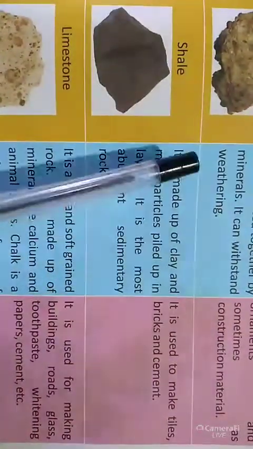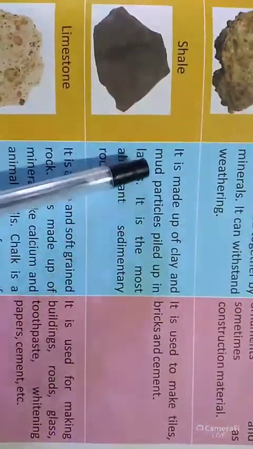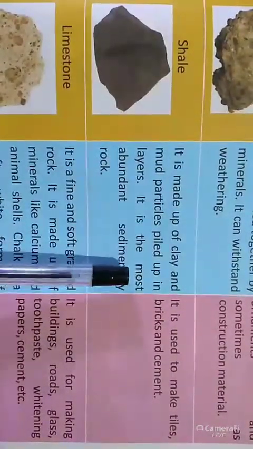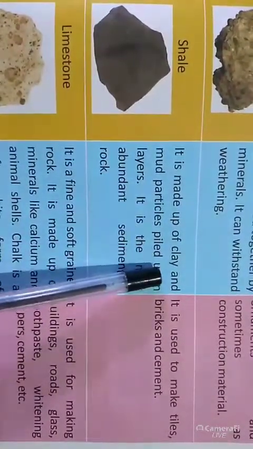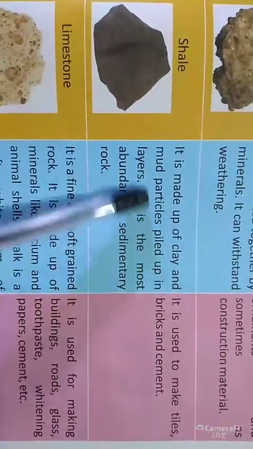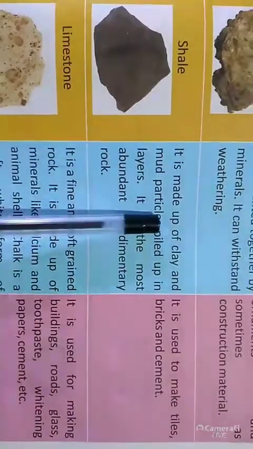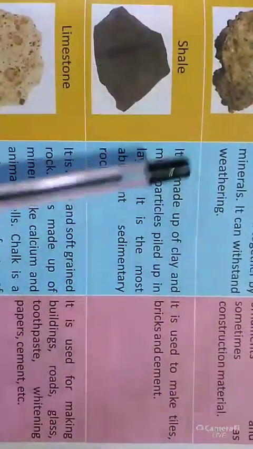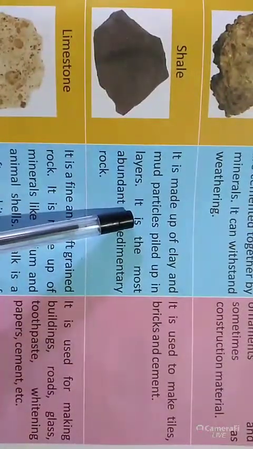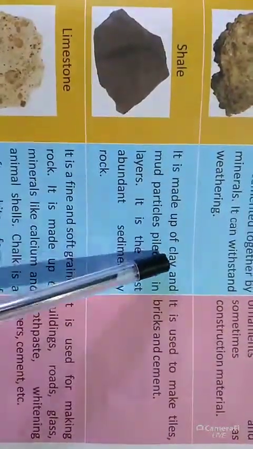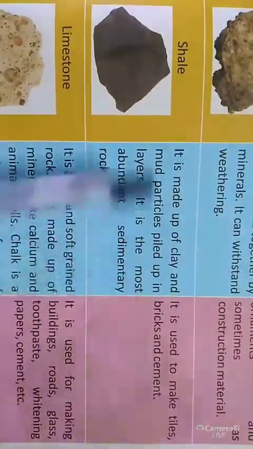So what are the properties? Shale is made up of clay and mud particles built up in layers. In short questions, tick mark or fill in the blanks, you will get questions like: shale is made up of dash and dash particles. So you need to write clay and mud particles, built up in layers.